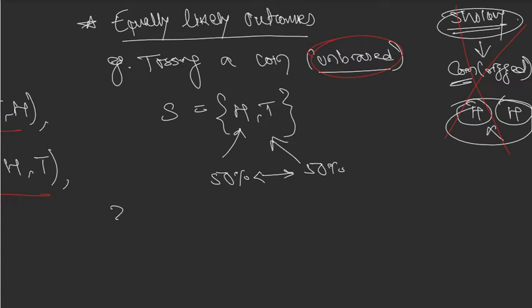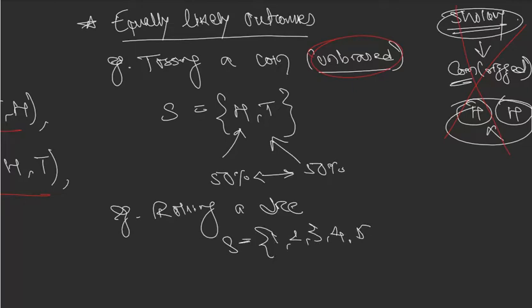Right? Another example, rolling a dice. We are always referring to these two examples, rolling a dice. What is the sample space? 1, 2, 3, 4, 5, 6. Any of the numbers can come up.